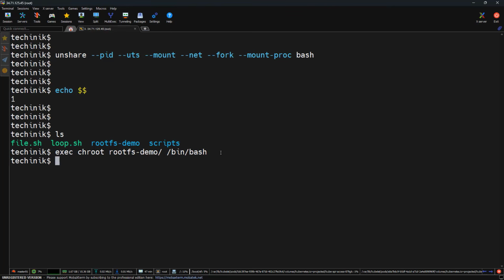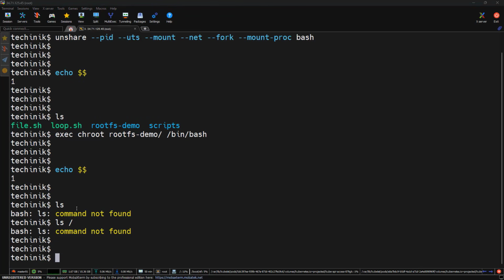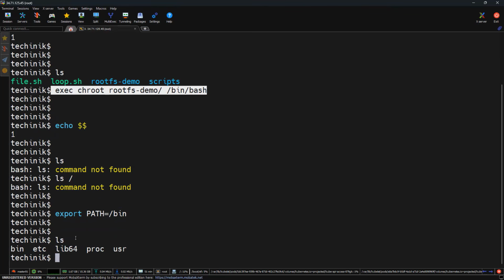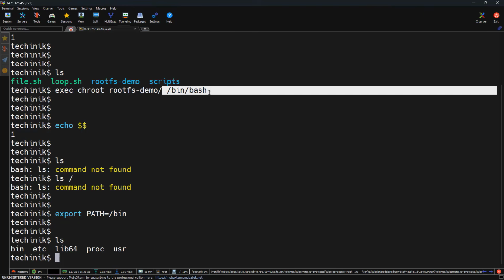Let's press enter here and run echo $$. As we can see, we are still PID 1, which means we didn't create a new process. And if I run ls here again, the ls command is not working, because we didn't set the path. Earlier in the chroot command, we exported the path using /bin, but in this command we didn't perform that operation. So let's add the path very quickly: export PATH=/bin, and if I run ls here, this time it worked, because the shell needs a path to locate commands, which we didn't specify in our chroot command.